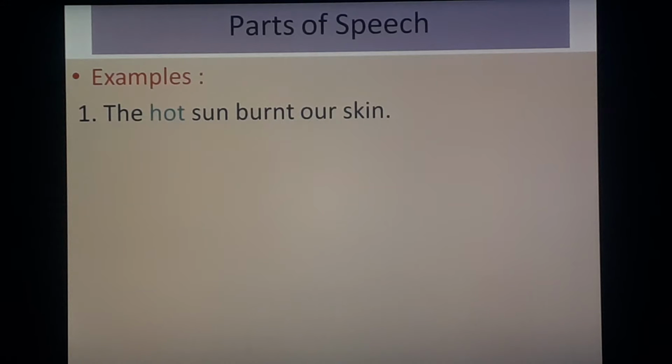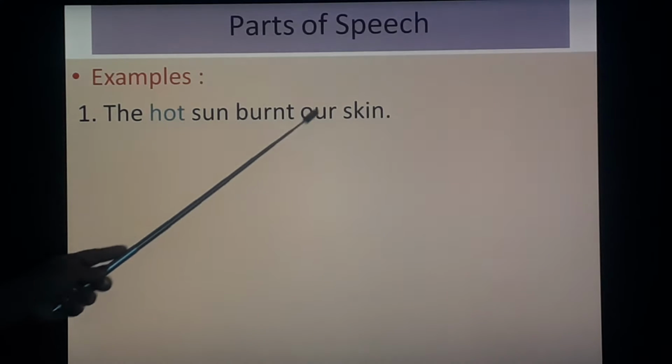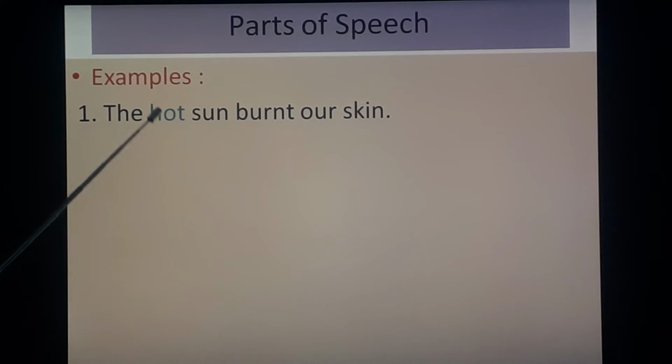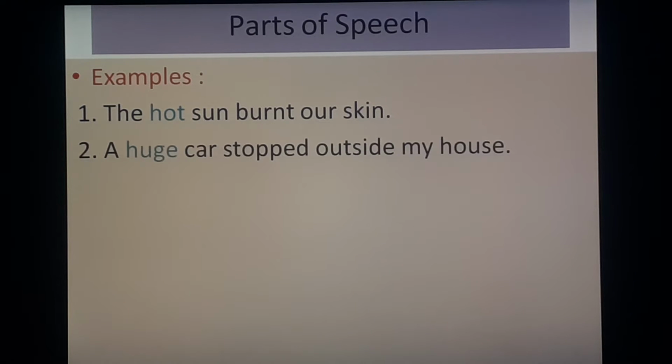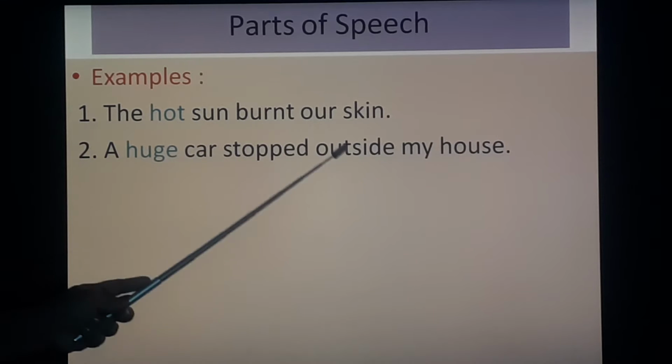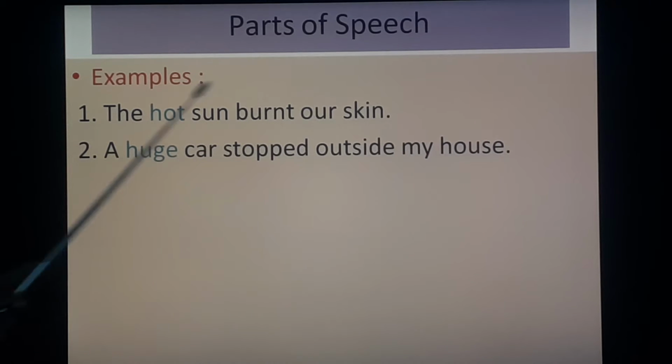Let's see examples. The hot sun burned our skin. So hot, that shows quality. A huge car stopped outside my house. Huge shows quality. So adjective of quality.